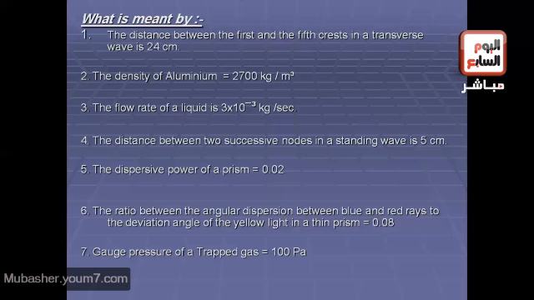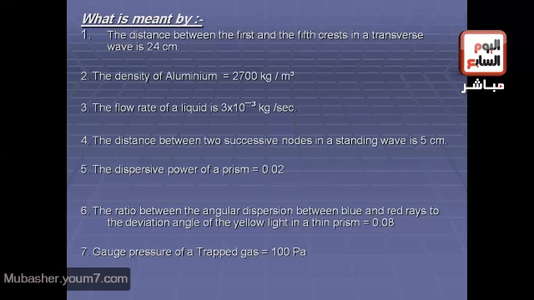Number 1, the distance between the first and the fifth crests in a transverse wave is 24 centimeters. You have to draw these waves and you will find that they are 4 waves. So the wavelength of one wave equals 24 divided by 4, which is 6 centimeters.